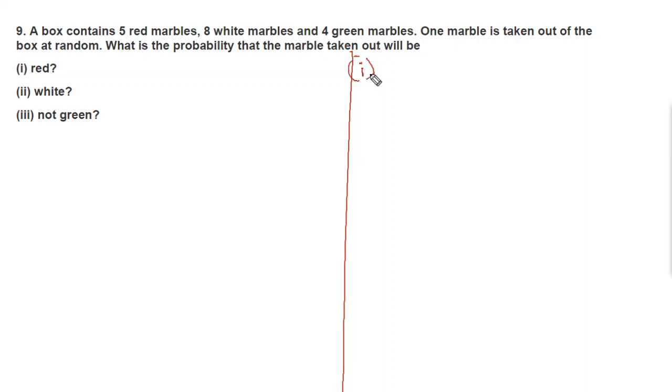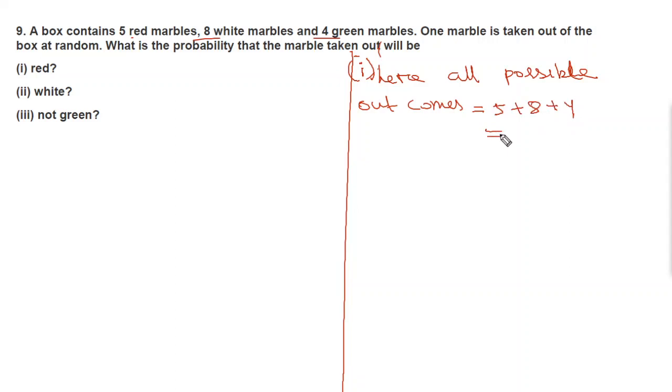Then we'll start with part I. The box contains 5 red, 8 white and 4 green marbles. First of all we will find all possible outcomes, which equals 5 plus 8 plus 4, which is equal to 17.